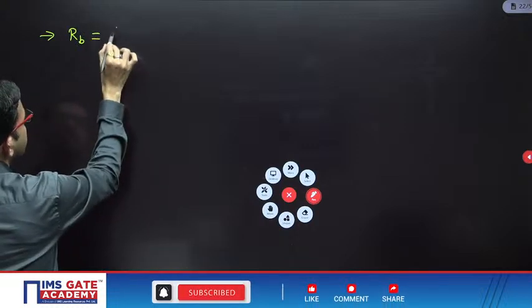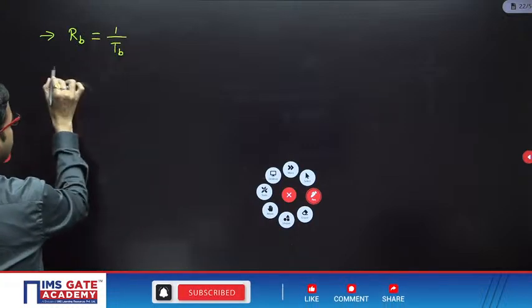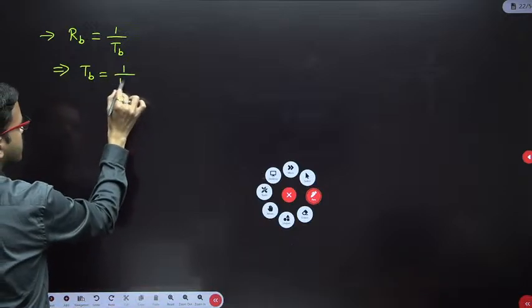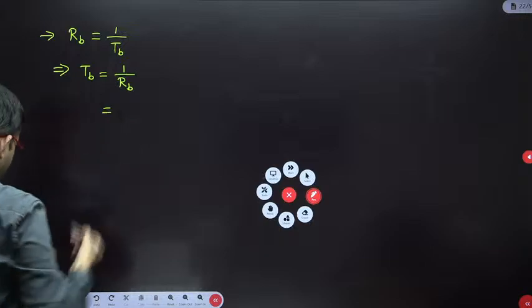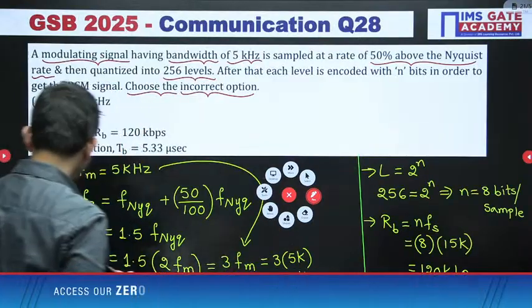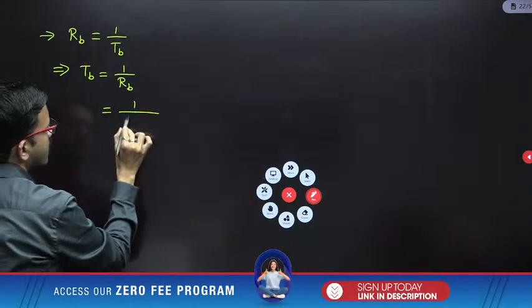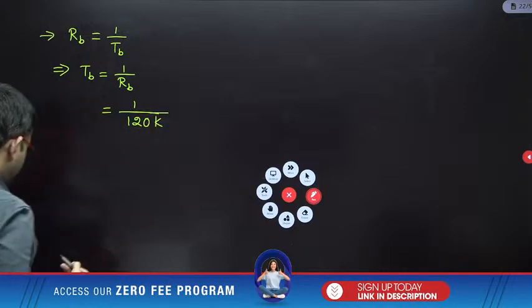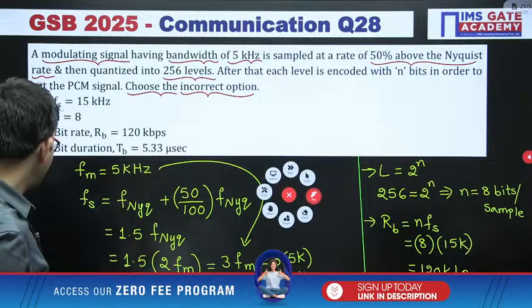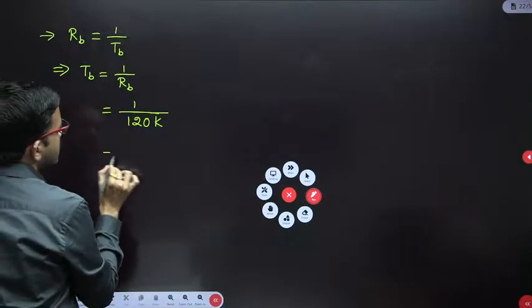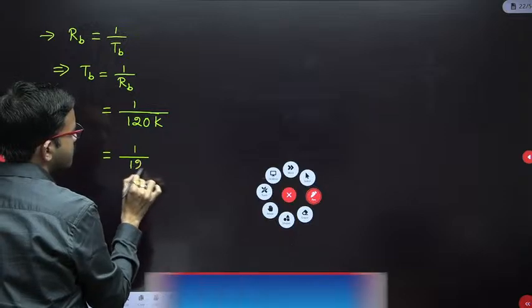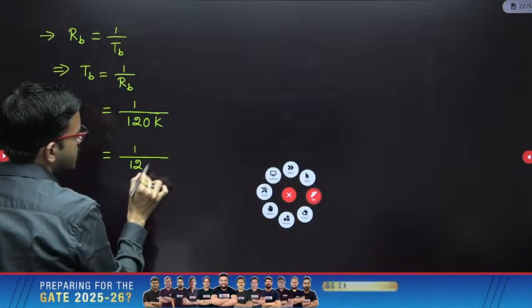RB equal to 1 by TB. So from here I am just rearranging: TB equal to 1 by RB. So RB we got 120k. Here you are having the order of microseconds. So here I am putting it like this, 1 by 12 into 10 power 3.